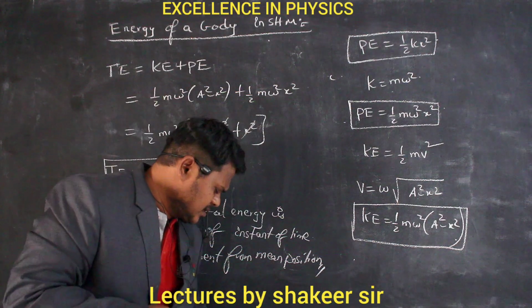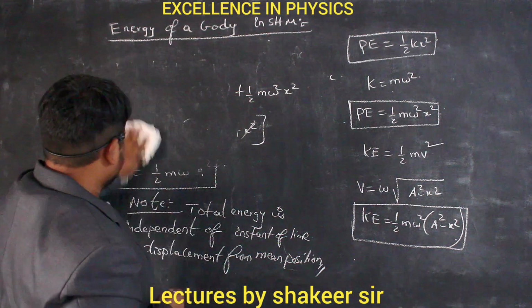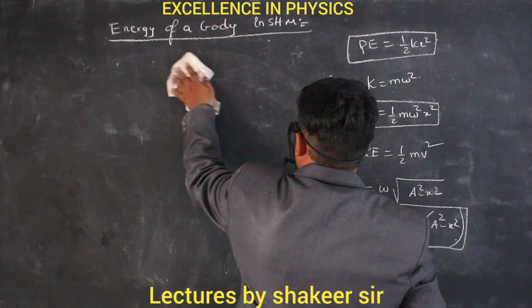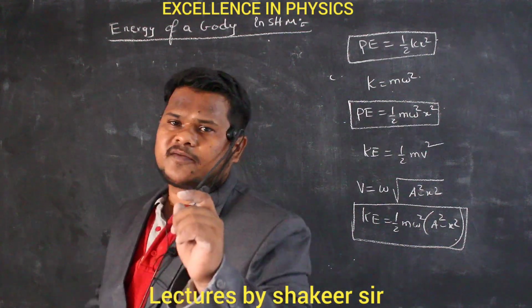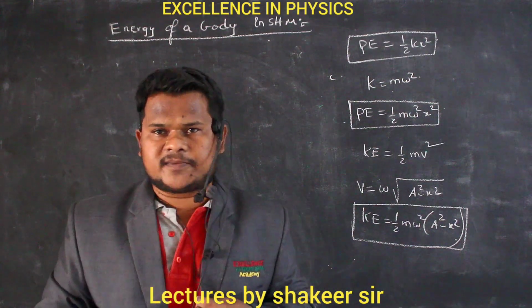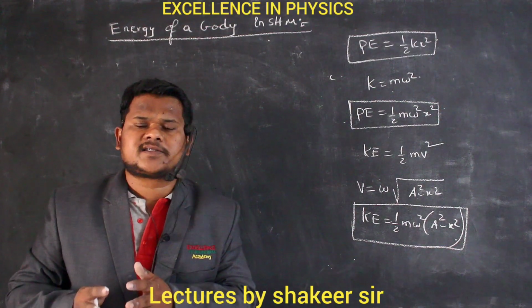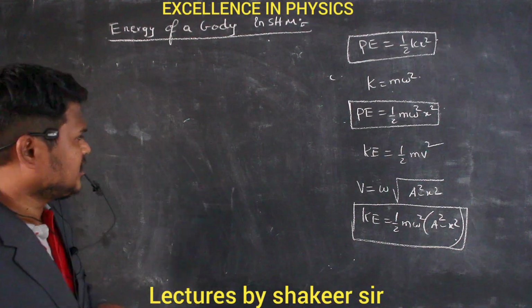Now let us see if we can write some more relations based on them. Let us see another form of potential energy and kinetic energy. Now these are the equations of potential energy and kinetic energy in terms of displacement of the particle from the mean position. Now we will study the dependence of kinetic energy and potential energy on time. Clear? So let us see how we can write.